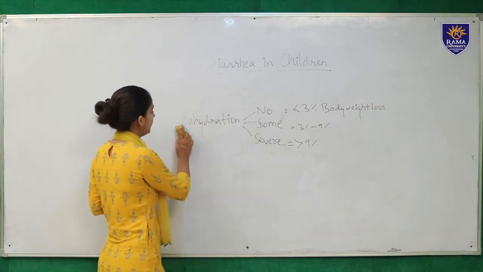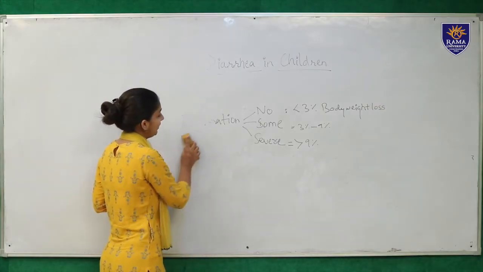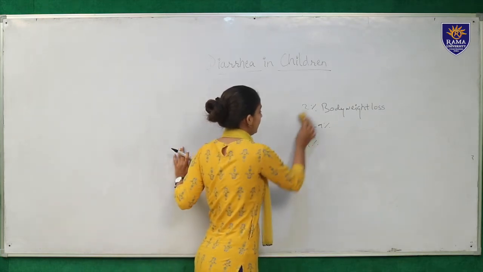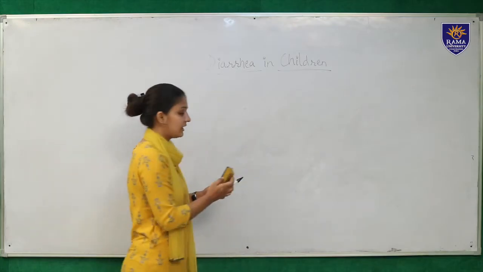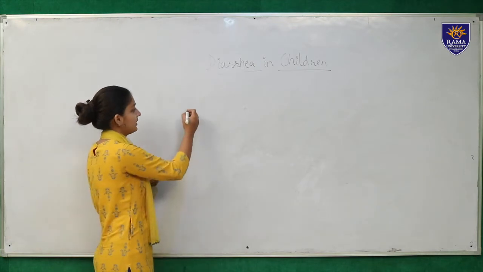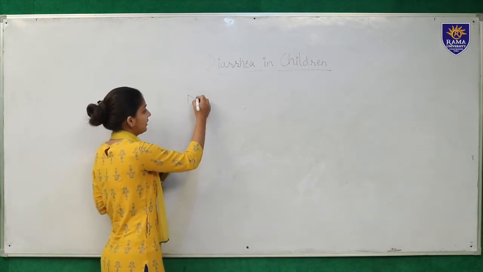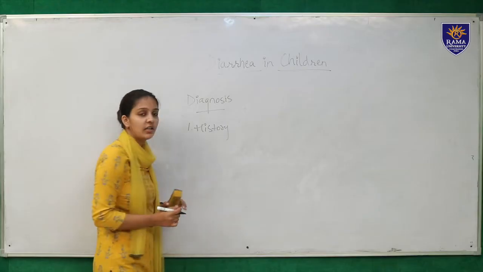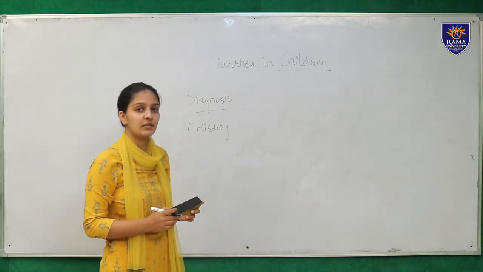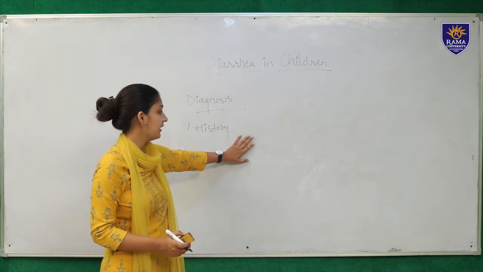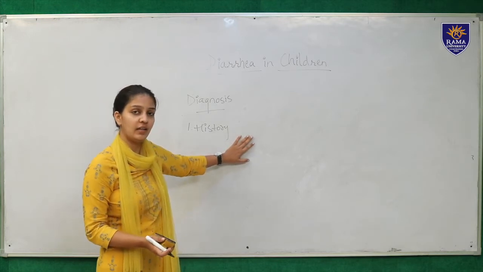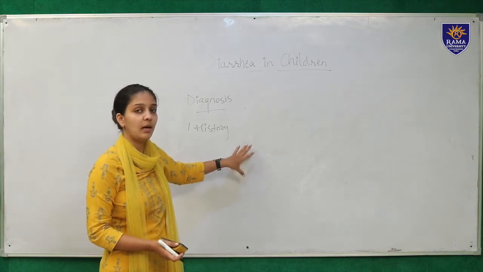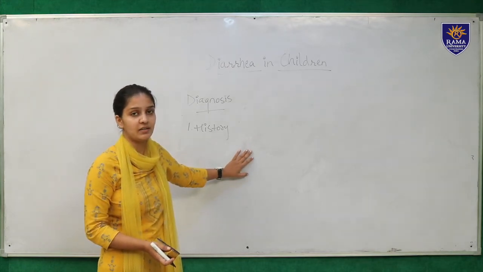So after looking at the clinical features, we go for the diagnosis. How do we diagnose the case of dehydration? As we know, the initial step in diagnosis is history collection. In history collection, we'll ask the parents, and we'll ask the child if he can say, if he is a toddler or an infant who can tell us something about his disease condition, or the parents will tell us about the number of stools the child is passing.